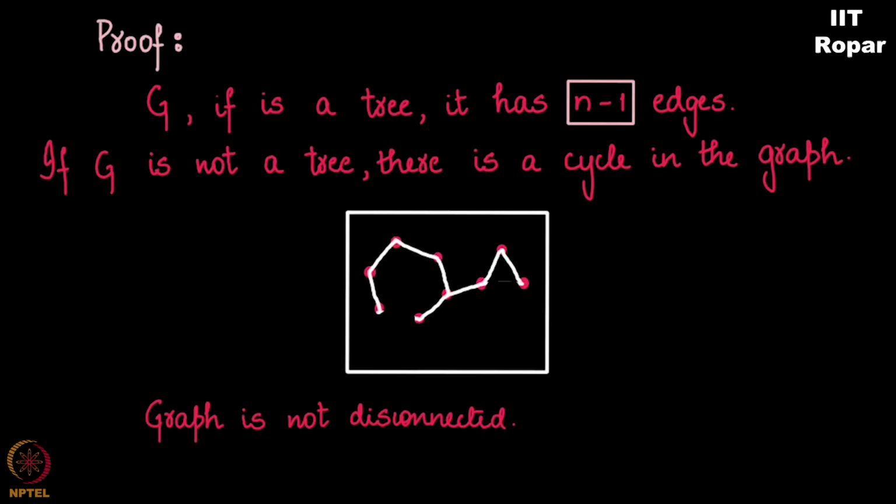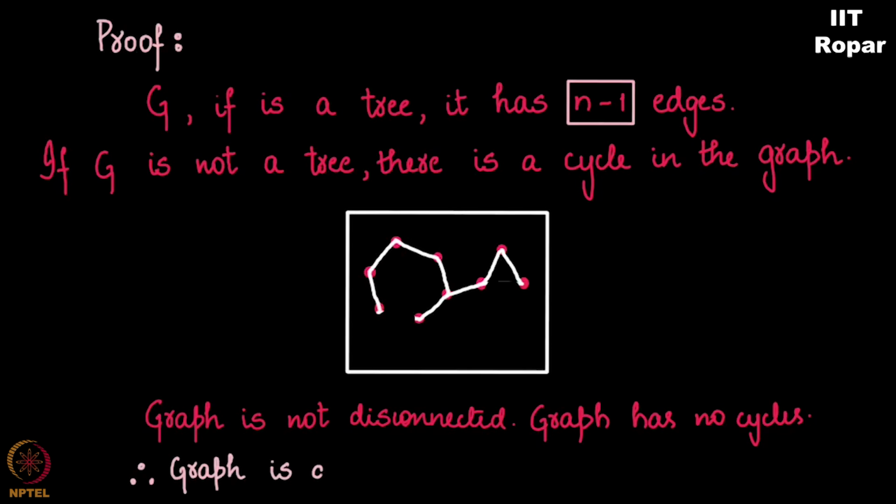Why? Whenever I remove an edge, it's an edge from a cycle, so it can never result in a disconnected graph. So this way, I am killing all the cycles and ensuring that the graph stays connected. At the moment I observe that there are no more cycles, I stop this process. No more cycles, the graph is still connected, which means the graph is a tree. If the graph is a tree, then the graph should have n minus 1 edges.